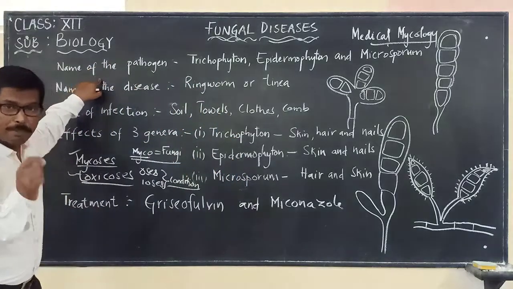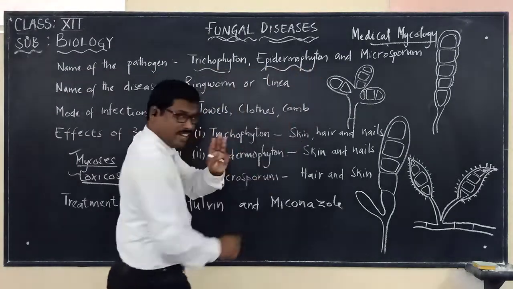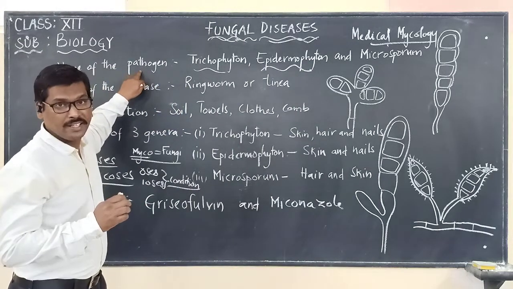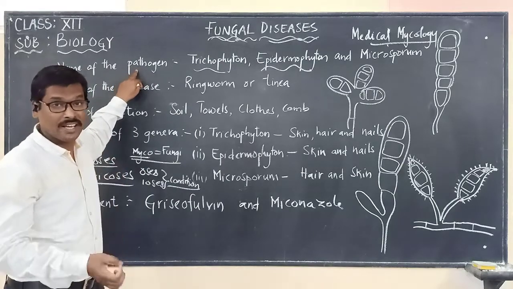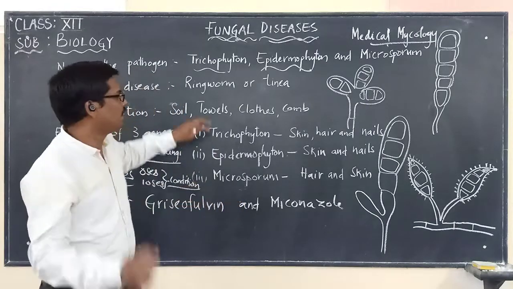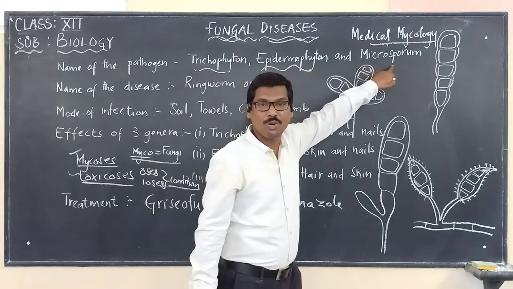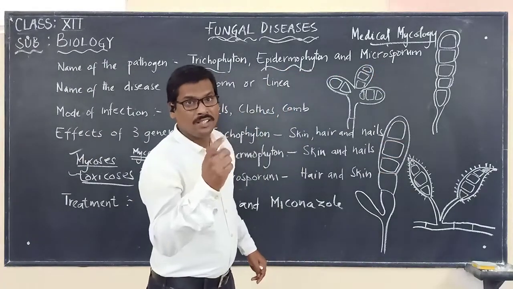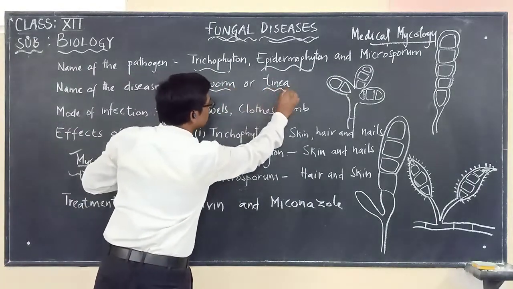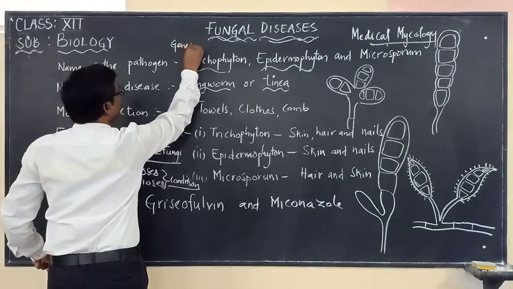The pathogens here are three genera which belong to the fungi. There are three genera of the fungi which cause ringworm: Trichophyton, Epidermophyton and Microsporum. These are the three genera responsible for causing the disease called ringworm, otherwise known as tinea. Here I am stressing the word genera, so we have to remember it.